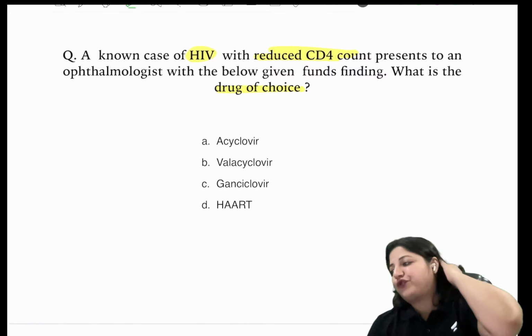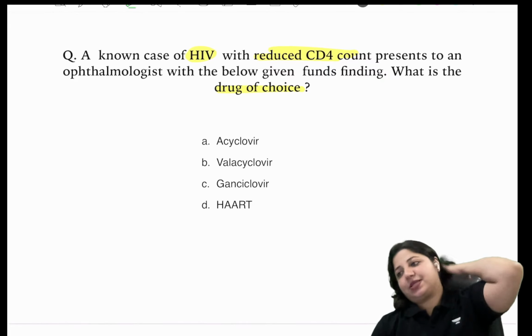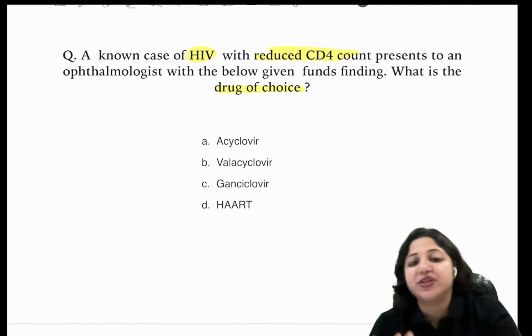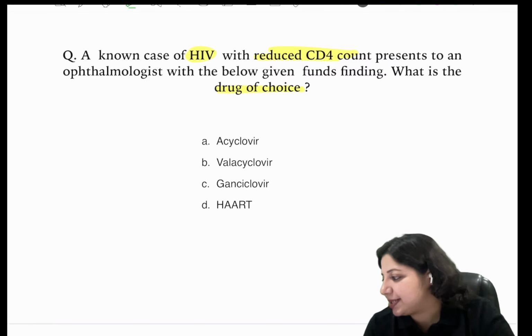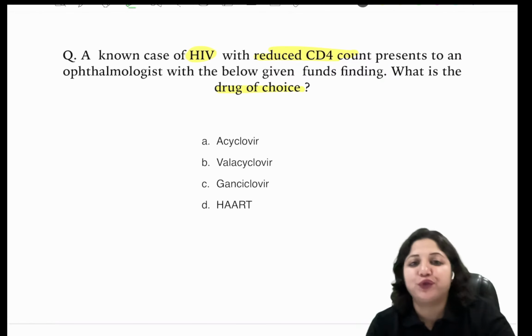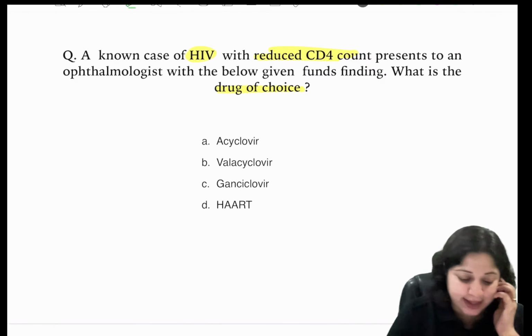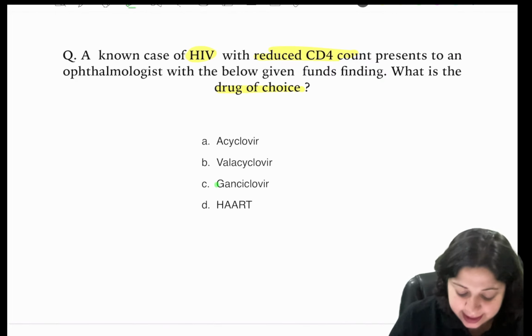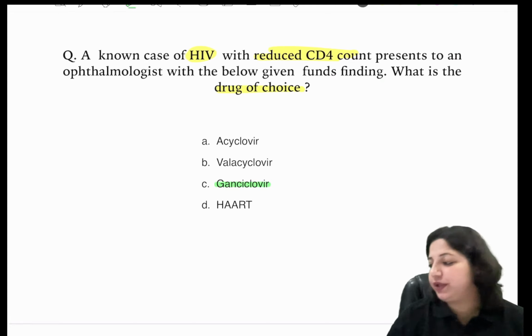What is the drug of choice of CMV retinitis? The answer is ganciclovir.